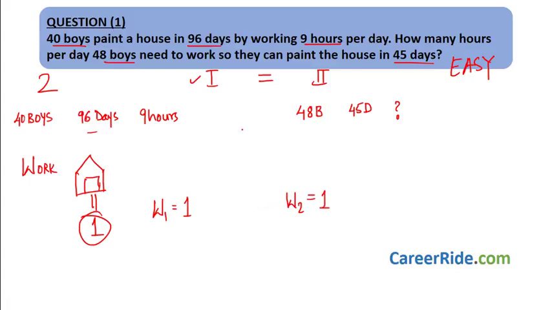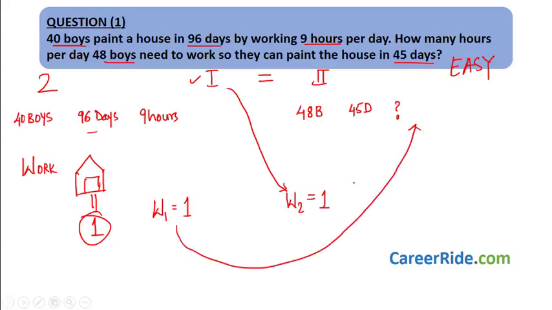Now, the only slight twist in this formula is that the work done in the second case has to be written in the first scenario, while the work done in the first case has to be written in the second scenario. It's just the opposite. So the work done in the second case, that is W2, will come over here. Let's write 1 over here. And the work done in the first case, that is W1, would come over here. So let's write 1 over here because W1 is 1.